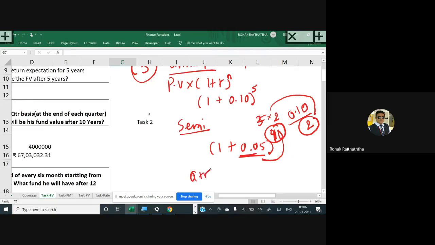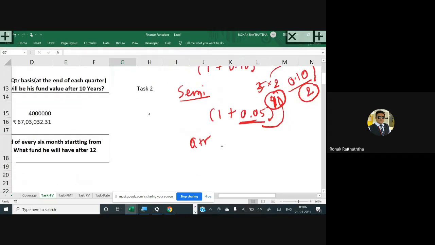Let's go to the quarter. 1 plus R means 0.10 needs to be divided by 4 because there are 4 quarters in a year. So it will come 0.025 and raised to N, which is 5, that needs to be multiplied with the compounding frequency on a yearly basis, which is 4. Why 4? Because in a year we have 4 quarters. So 1.025 raised to 20 will take place.